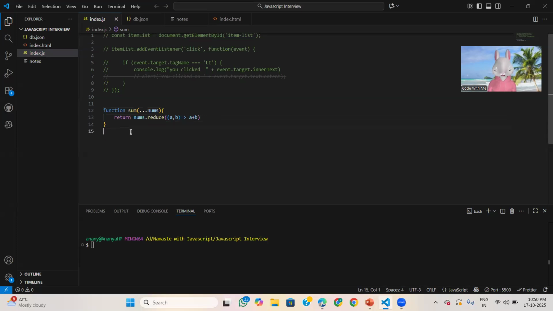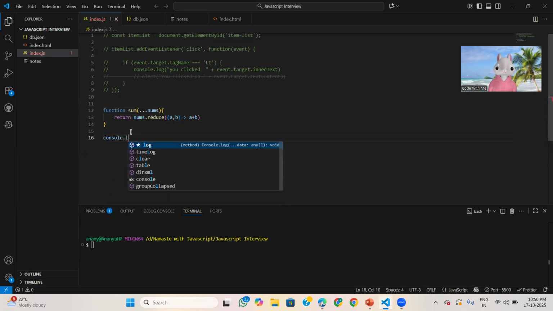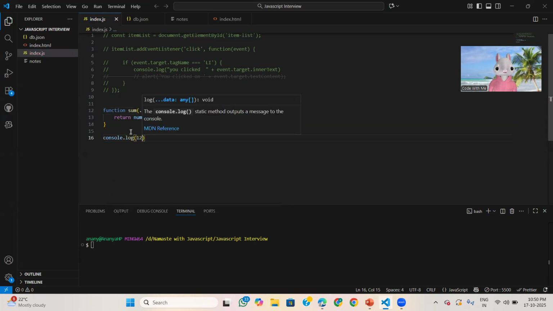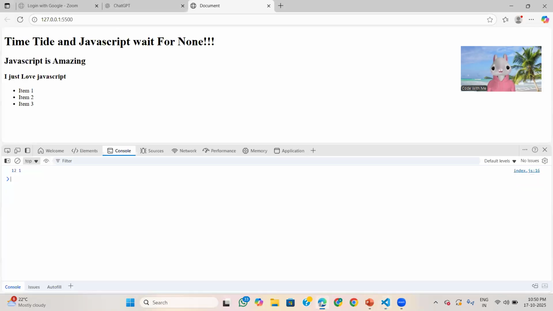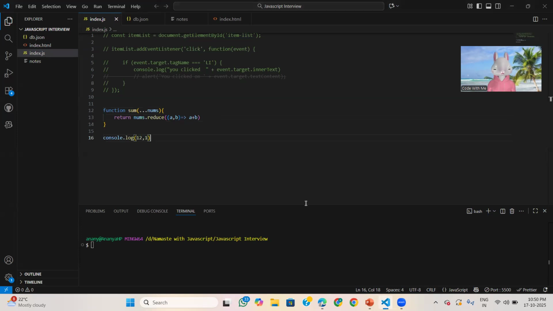Now if we write console.log of sum 12 comma 1, guess what will be the output? Sorry, here I did not call the function, my mistake.